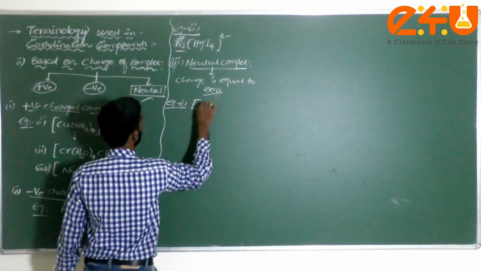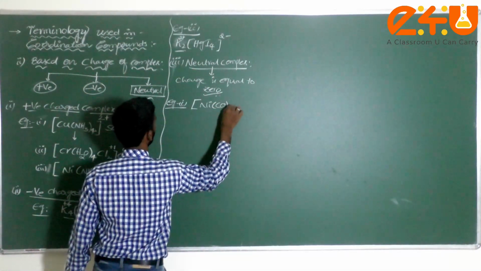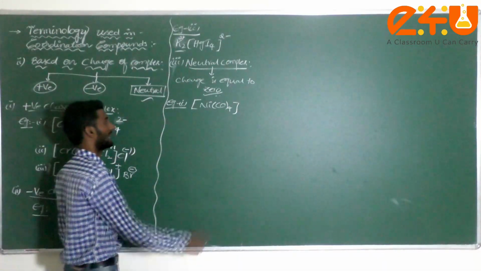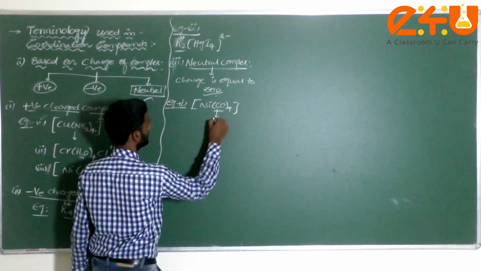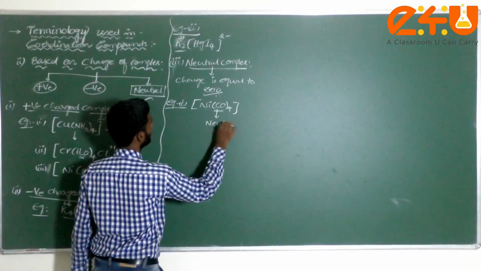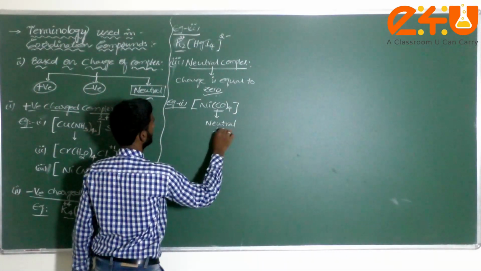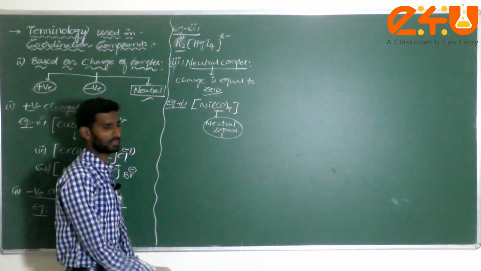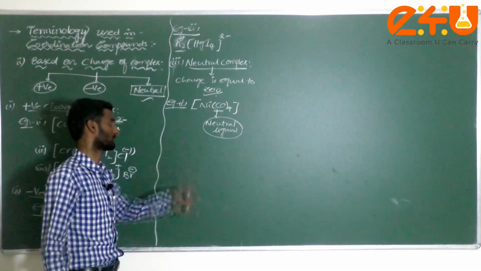Example for this one here: Ni(CO)4, Ni(CO) 4 times. Actually this CO comes under, dear students, neutral ligand. Neutral ligand. Classification of the neutral ligands we can discuss, dear student. Don't get confused about how it is a neutral ligand.